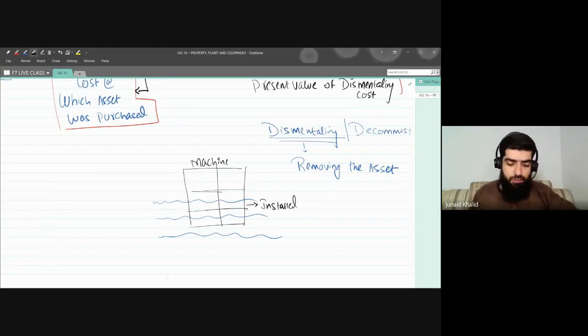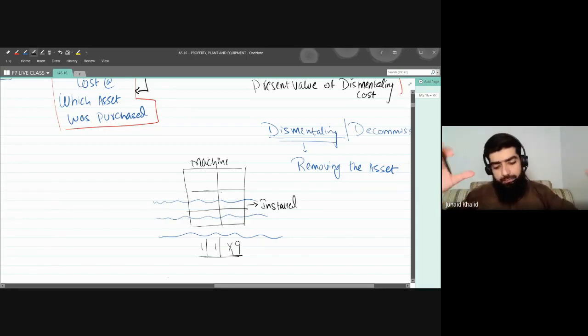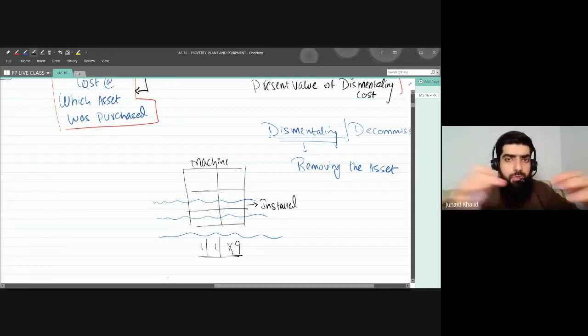Now, since I have installed it on 1st of January 2019, I installed that asset into the sea, and I'll be exploring the oil. Now, there will always be a time that the oil will be exhausted. After a particular time period, there will be no oil, and you will not be able to extract more oil from that area because the resources will be finished from that particular area.